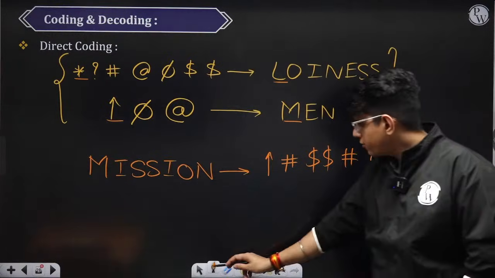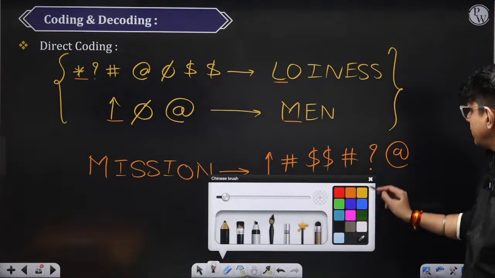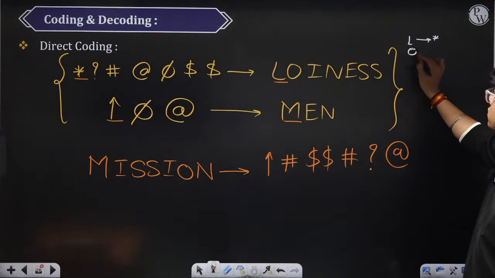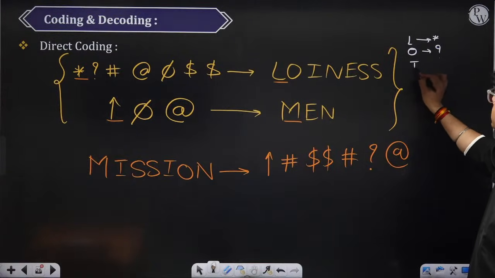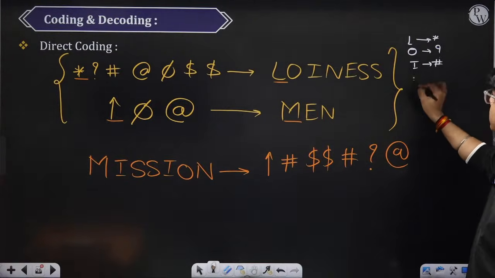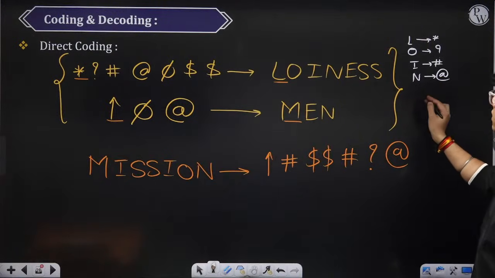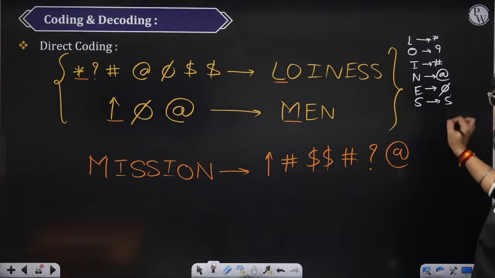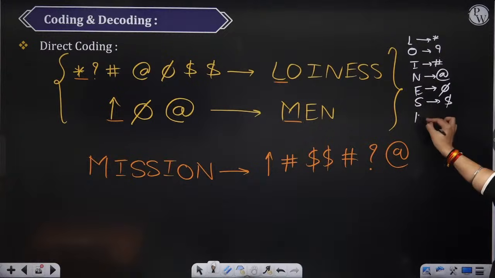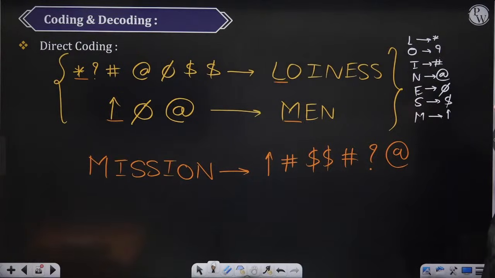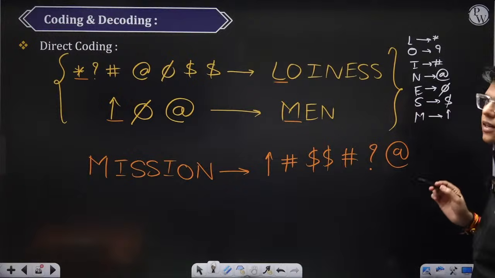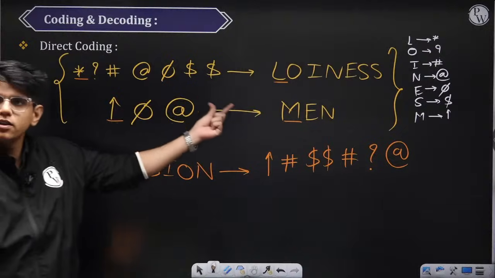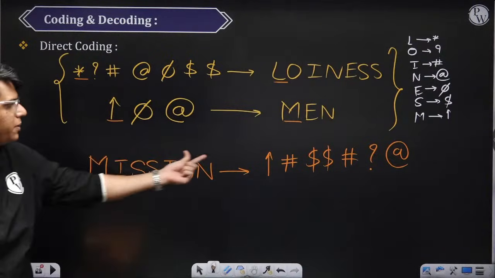So basically what we can derive from this is the information. L is coded as star. O is coded as question mark, I is coded as hashtag, N is coded as @, E is coded as phi, S is coded as dollar. We have already M नहीं किया, M is coded as upper arrow, phi already taken, @ already taken. So from the first two things, we are going to check what is coded as what, and by doing the same thing, this will be done.